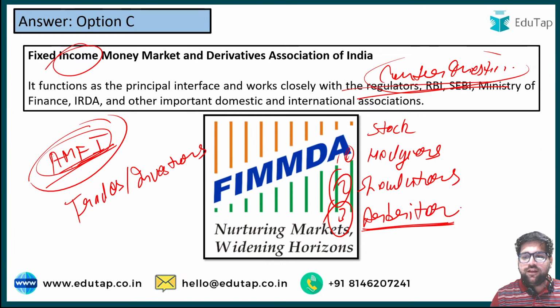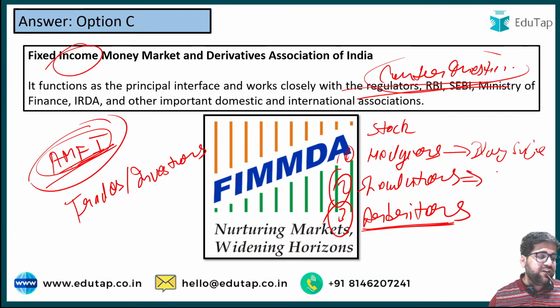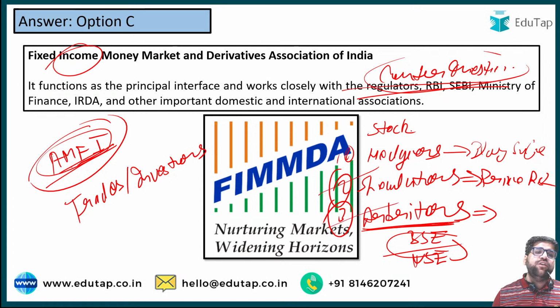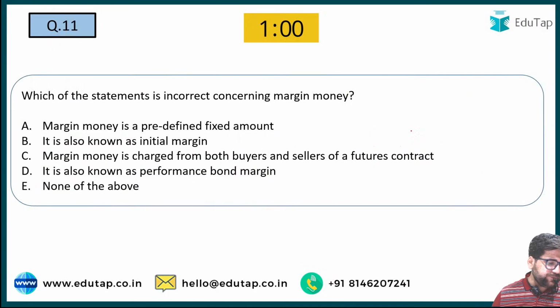I can see you are disappointing me right now. Hedgers are the ones who play safe. Please note this particular point. Speculators are the ones who want to take risk, price risk. They will manipulate all the stock exchanges. And what are arbitrators? Arbitrators are the persons who buy in one market and sell in another market. For example, they will buy at BSE and sell at NSE, or vice versa. So all this is really very important knowledge of your stock markets. Arbitrators, yes, Shivam and Veena got it correct.